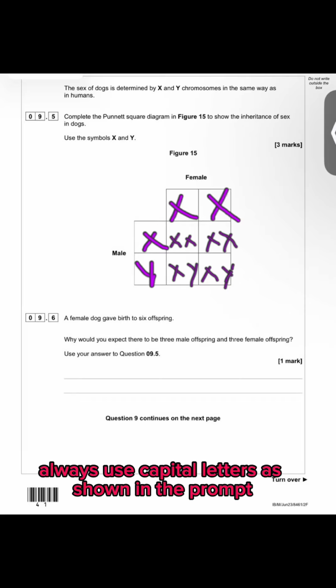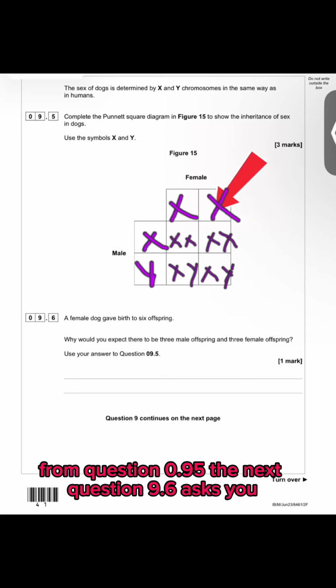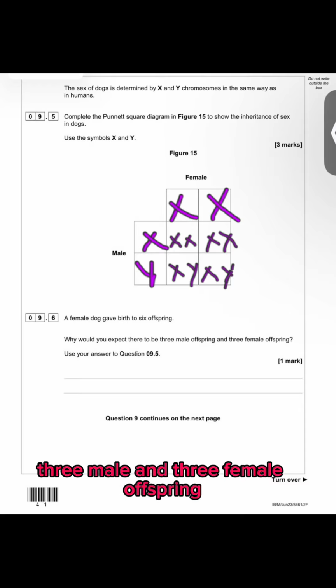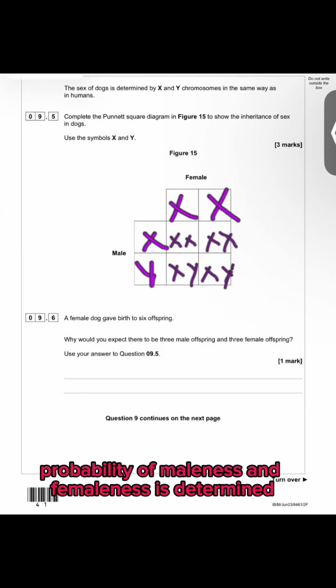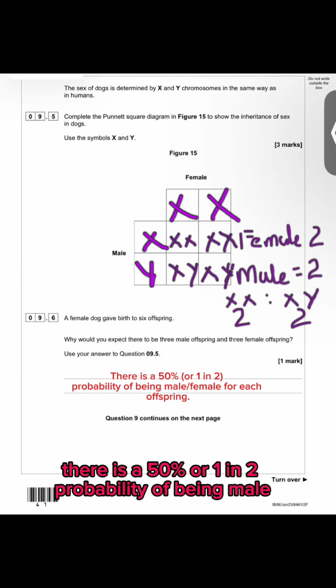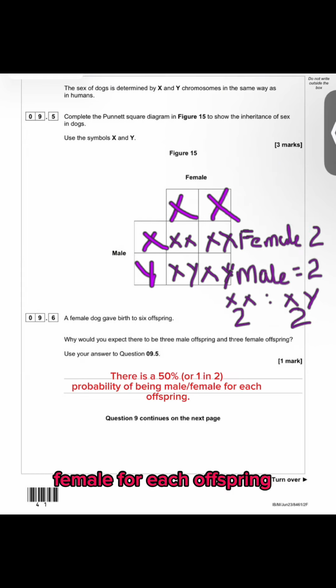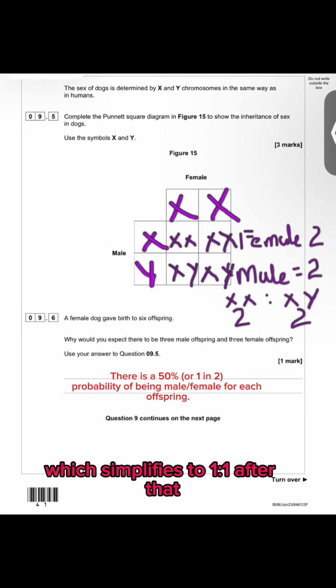Exam tip: always use capital letters as shown in the prompt, keeping Figure 15 in mind and the result of it from question 9.5. The next question 9.6 asks why you would expect 3 male and 3 female offspring. Let's take a look at the Punnett square and see how the probability of maleness and femaleness is determined. The answer is, as you can see, there is a 50%, or 1 in 2, probability of being male or female for each offspring. Exam tip: the ratio in the Punnett square is 2:2, which simplifies to 1:1.